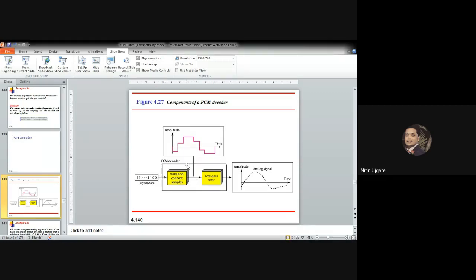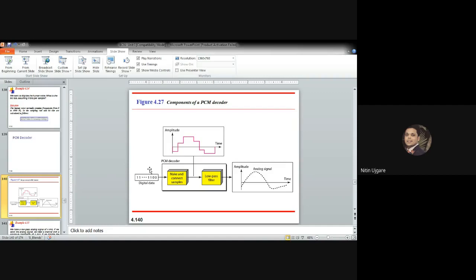Here in this figure, you can see that the digital data is given to the PCM decoder. You can see that the first box, make and connect the samples, is actually a hold circuit that holds the amplitude value of the pulse till the next pulse arrives, and then passes this signal through the low pass filter with the cutoff frequency. The cutoff frequency is equal to the highest frequency in the pre-sampled signal.